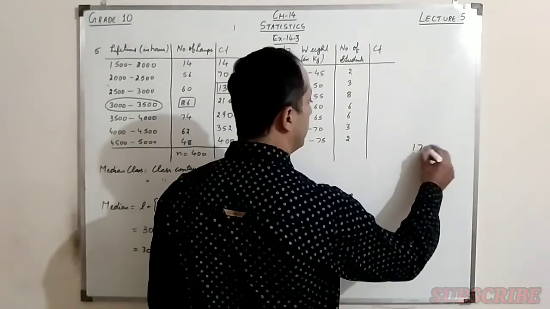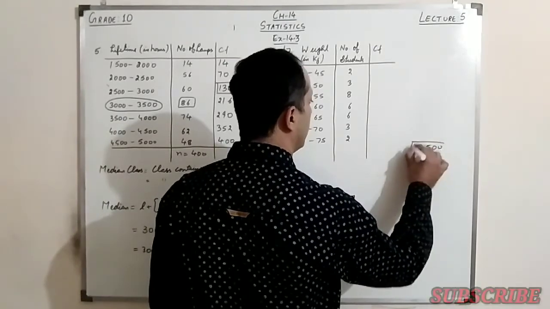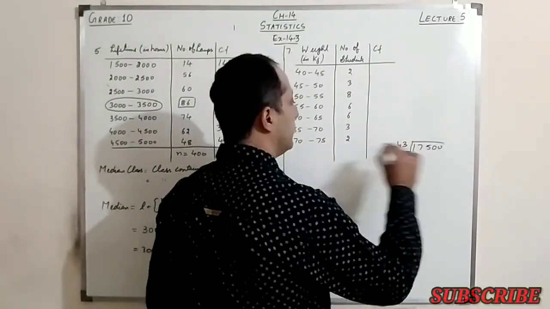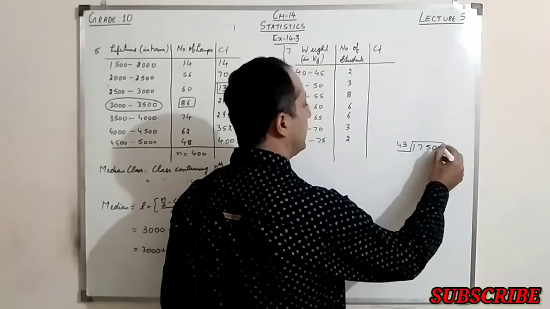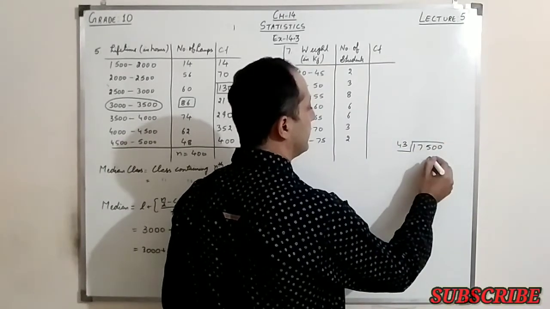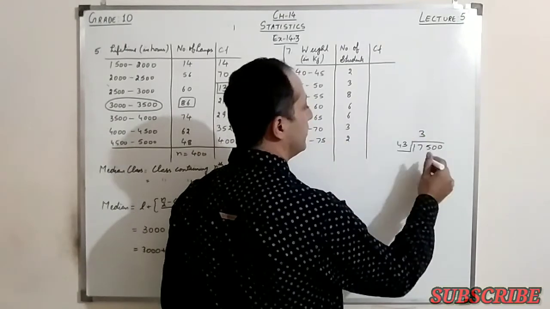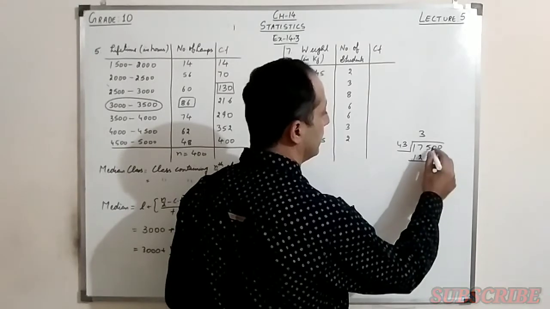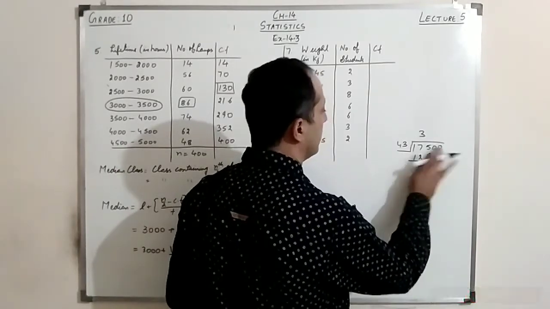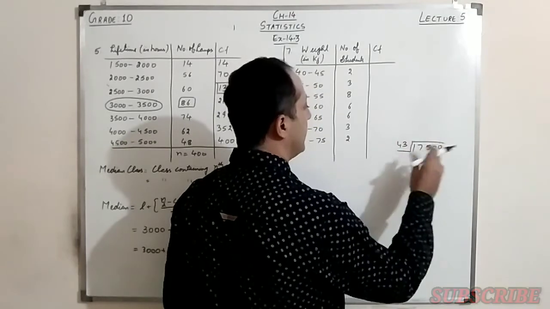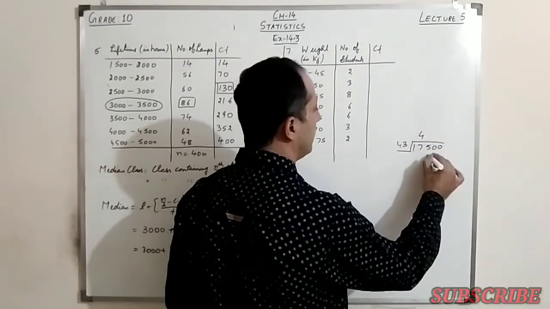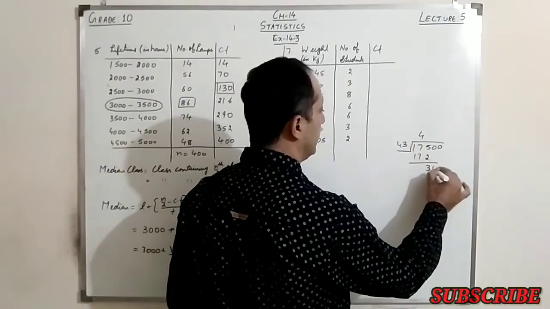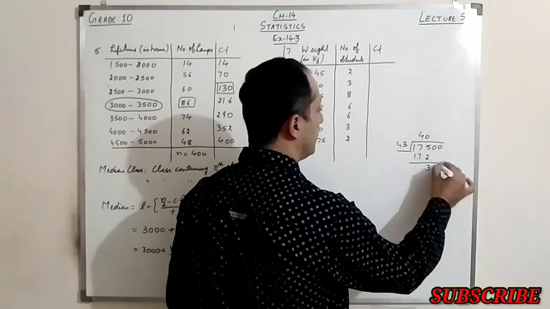17500 by 43. It goes by 4 times: 4 3s are 12, 2, 1 carry, 16 and 1 is 17. So this is 30, we put a 0 here, 1 more 0.